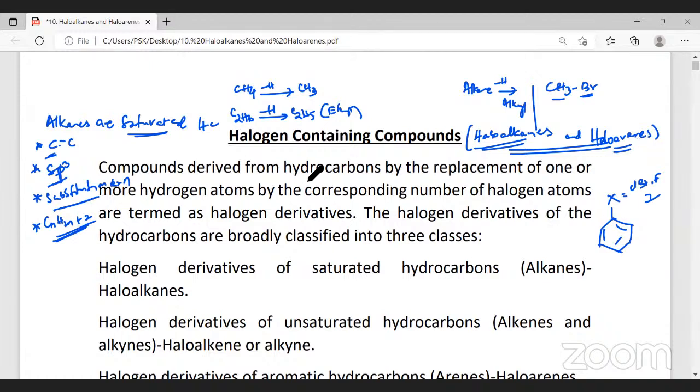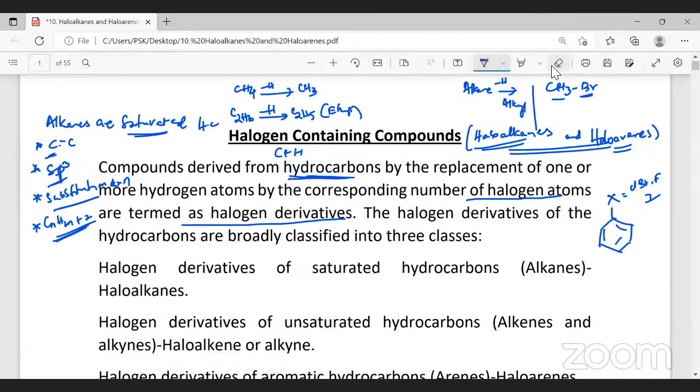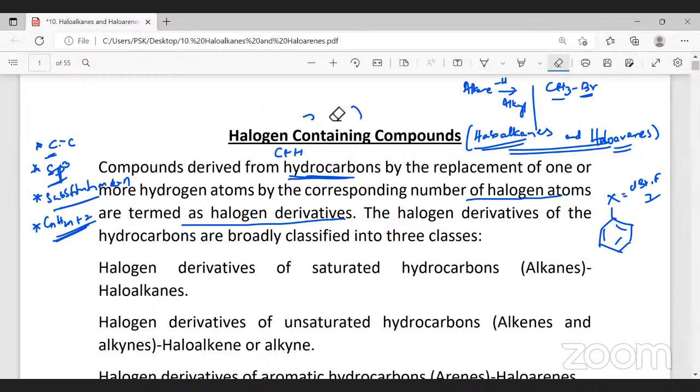Now, halogen containing compounds are compounds derived from hydrocarbons. What do you mean by hydrocarbon? Molecules which contain only carbon and hydrogen are called hydrocarbons. By the replacement of one or more hydrogen atoms by a corresponding number of halogens, they are termed halogen derivatives.